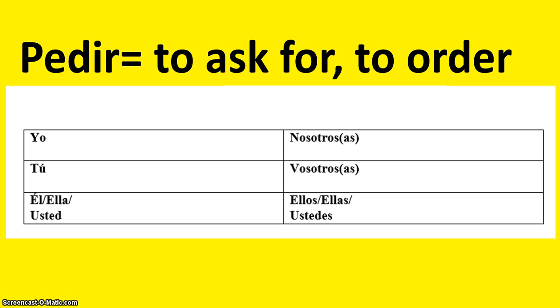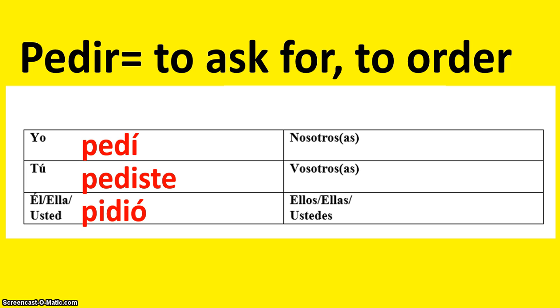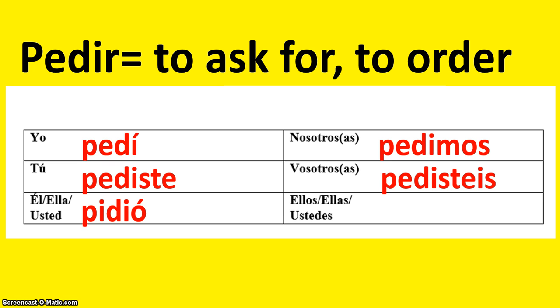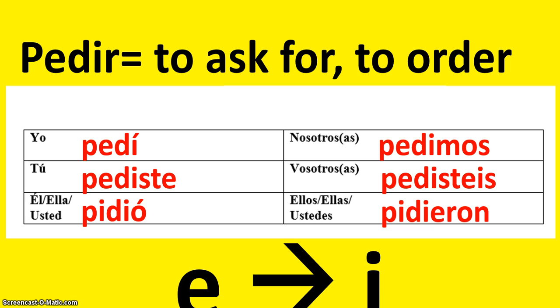An example of an IR stem changing verb in both the present tense and the preterite tense is pedir, to ask for or to order. Pedir is going to have an E to I stem change, but only in the sole. So we got pedí, pediste, pidió, a stem change, pedimos, and pidieron, another stem change. Again, pedir is an example of an E to I stem changer, but in the preterite, it only does the stem change in the él/ella/usted form and the ellos, ellas, ustedes form. The sole of the shoe, the two bottom.